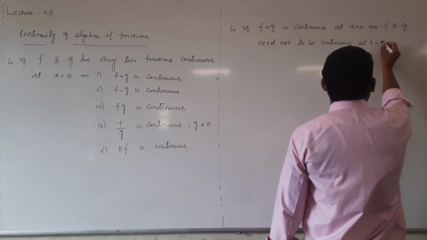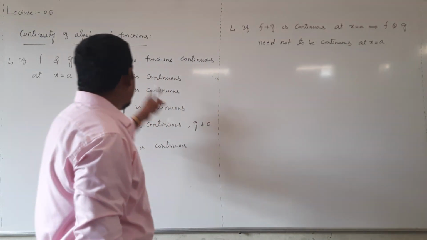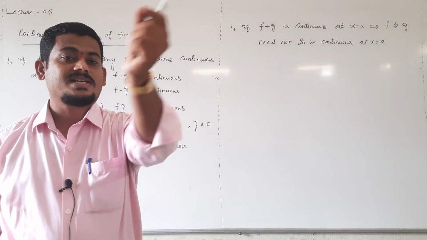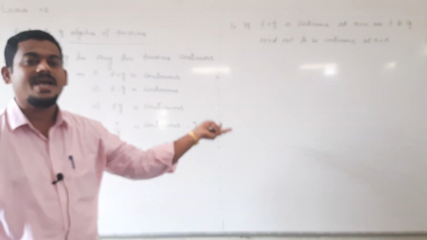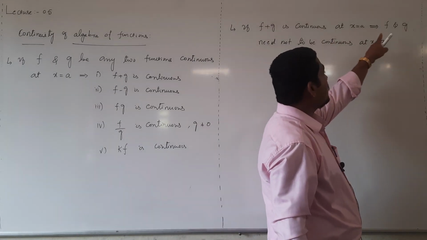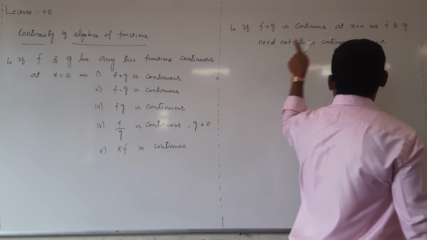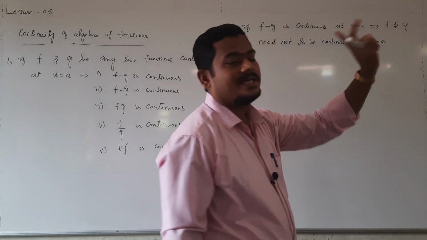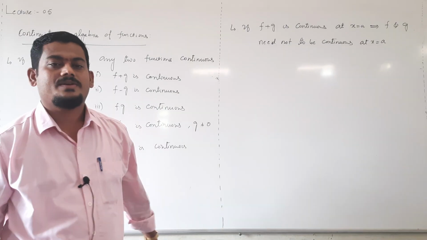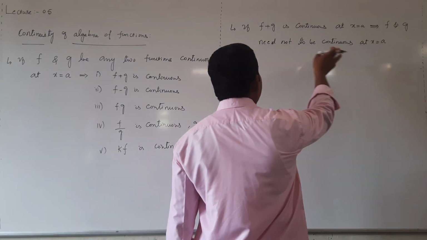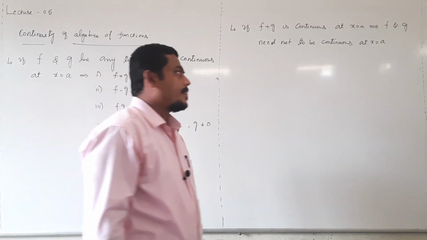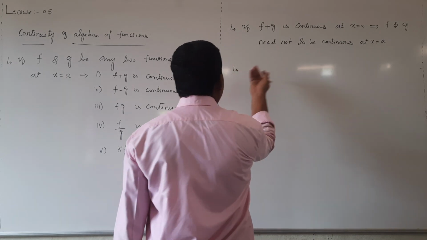The reverse statement is not possible, right? If f and g are continuous functions, then their algebra is continuous. Suppose algebra is continuous, then individually they may or may not be continuous. Algebra continuous, but individually may or may not be continuous. We can't say whether f and g are continuous or not once algebra is continuous. And similarly their difference may or may not be.